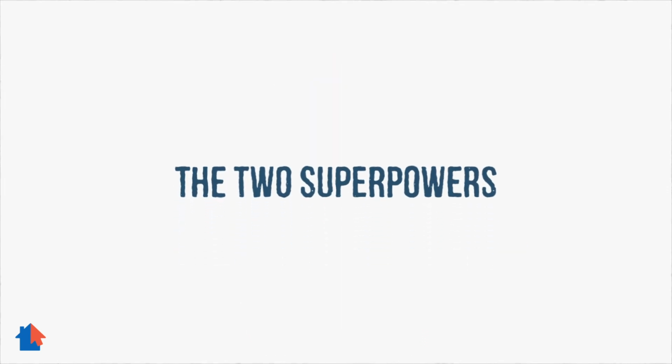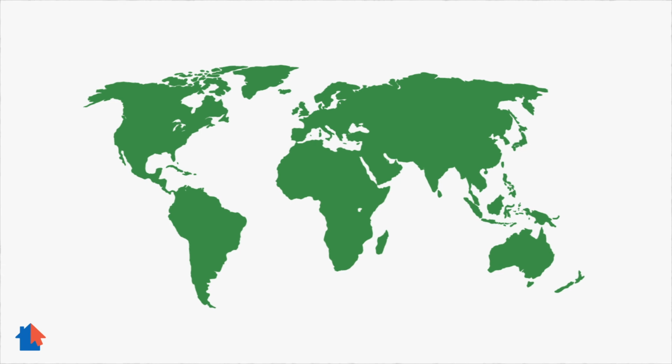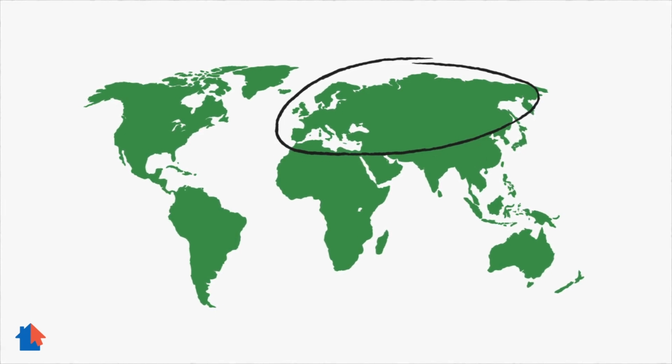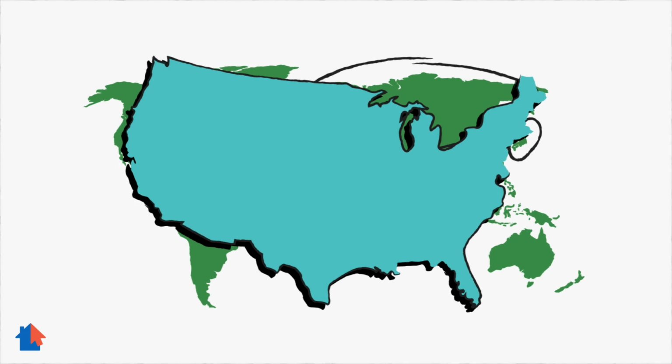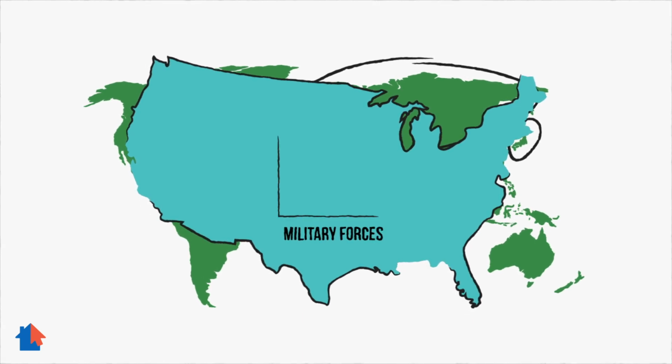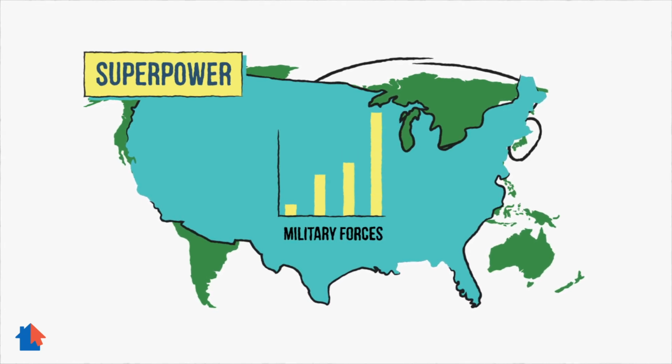The two superpowers. World War II destroyed cities and land in Europe and Japan. Meanwhile, the United States became stronger. It had built up its military forces during the war. Now it wanted other countries to buy American products. The United States became what we now call a superpower.